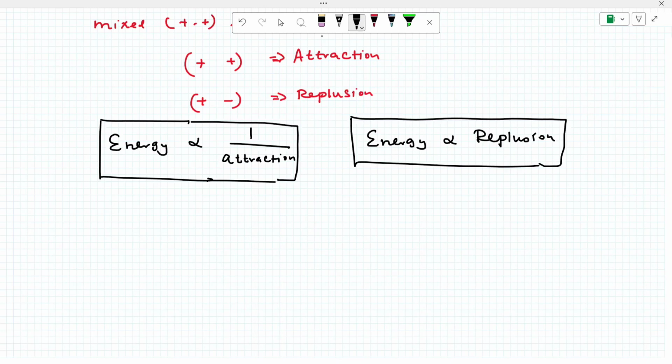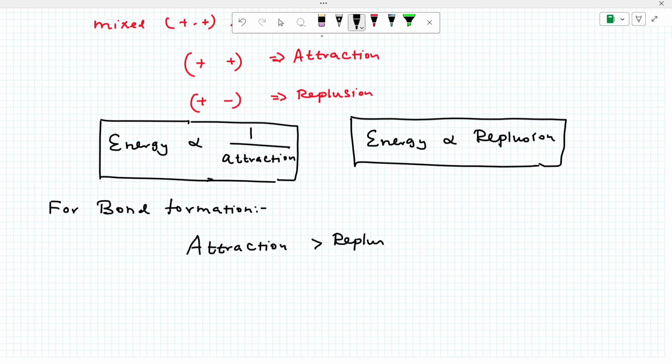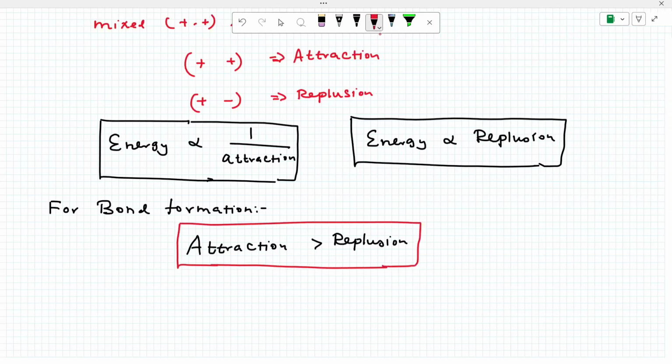Listen, for bond formation, the orbitals under overlapping should be in an attractive manner, with attraction dominating over repulsion. Important, please note. So the overlapping in which attraction is stronger, we call effective overlapping. All others are ineffective overlapping.